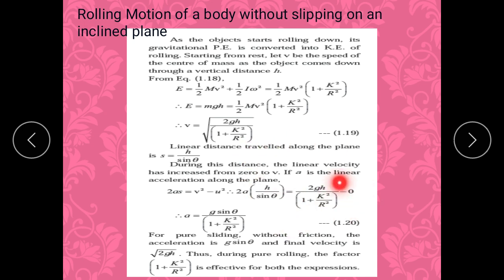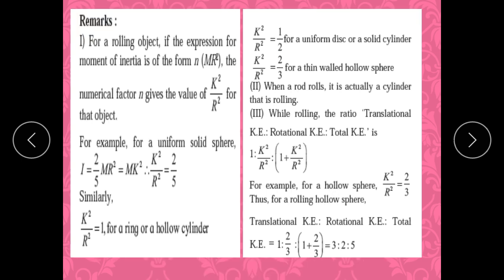By simplifying, you will get acceleration a equal to g sine theta upon 1 plus k square upon r square. For pure sliding without friction, the acceleration is nothing but g sine theta, and the final velocity is root 2gh. So during pure rolling, the factor 1 plus k square upon r square is effective in both expressions.